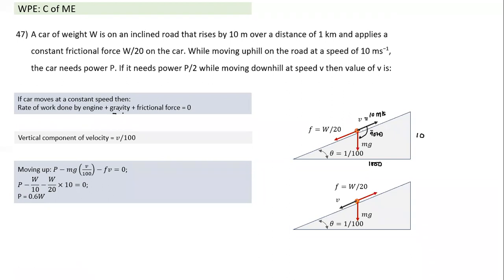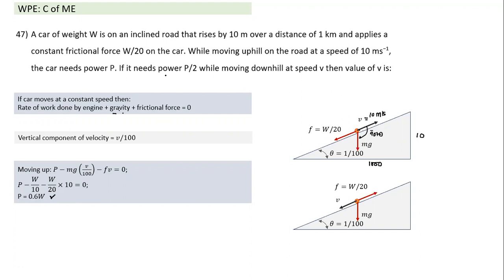So I substitute all the values. For the rate of work done by the engine, this term is W into V by 100, and V is 10. So this becomes W by 10. And this friction force is W by 20, velocity is 10. It gives me the power in terms of weight. Okay, so the distance term is already there. It may appear dimensionally not consistent, but we have used some values as numerical numbers. So in this relationship, only in SI units, power is equal to 0.6 times the weight in terms of magnitude.